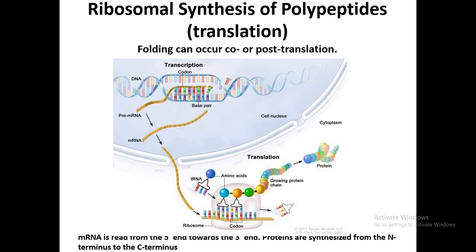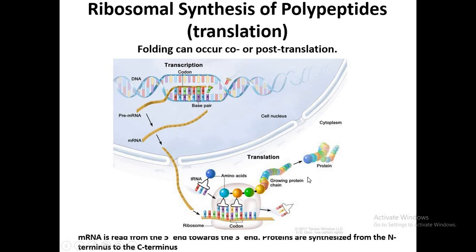So what is translation? Translation is the process of protein synthesis. Protein synthesis is the formation of a single polypeptide chain. After the polypeptide chain forms in the cell, it takes on a different conformation.